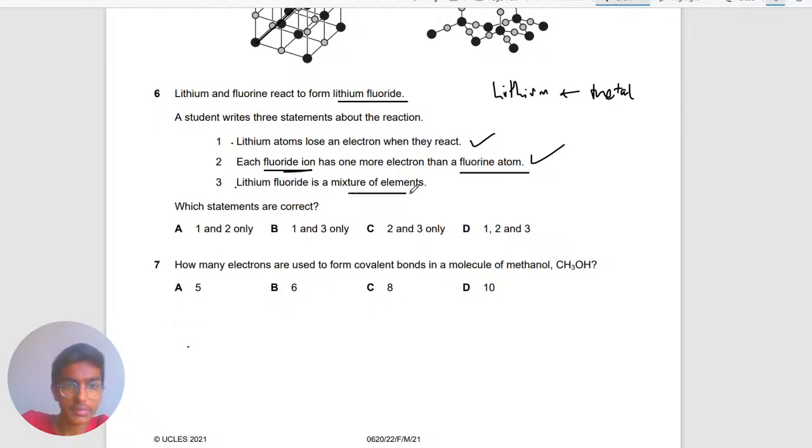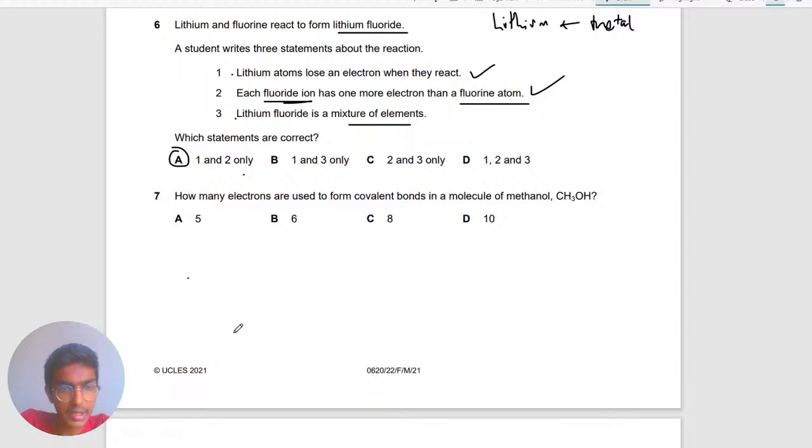Lithium fluoride is a mixture of elements. No, it's not a mixture of elements, it's just 2 elements that are combining together. It's not a mixture of the 2, so the answer should be 1 and 2 only, I believe. Yeah, so it should be A, 6A.